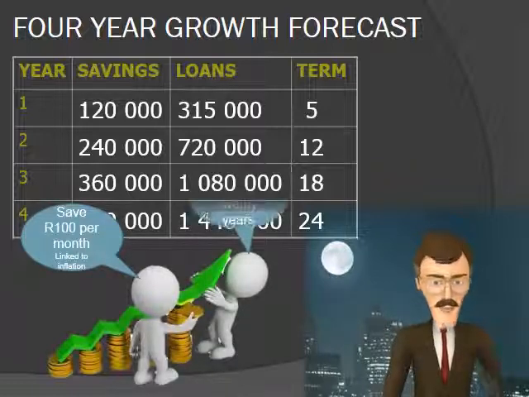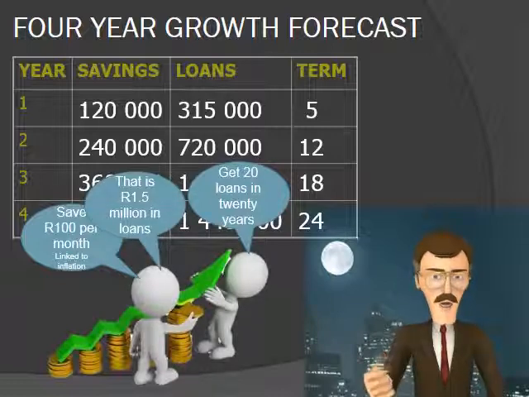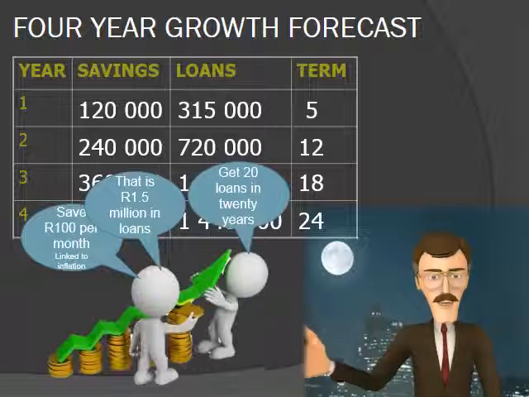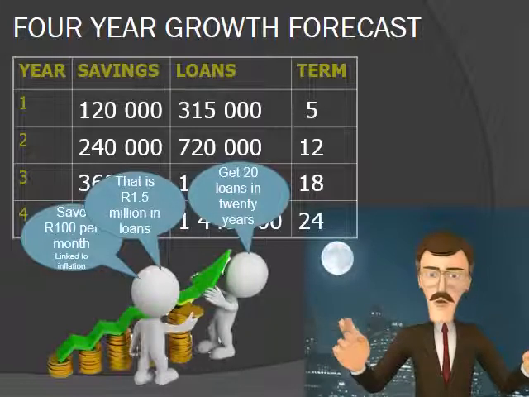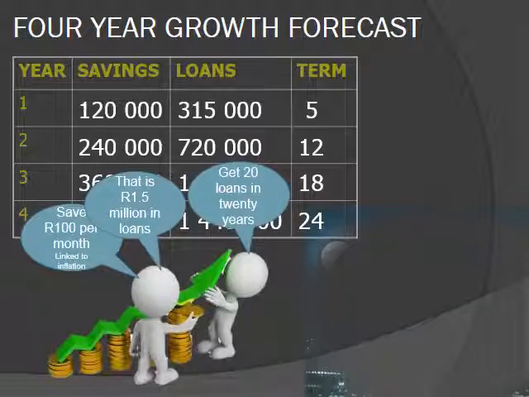Let's put this in perspective for a single member. Such a member that starts saving 100 Rand per month, and continues to save for 20 years, will be able to borrow 1.5 million Rand from the cooperative if the 20 loans that can be taken are added to each other.